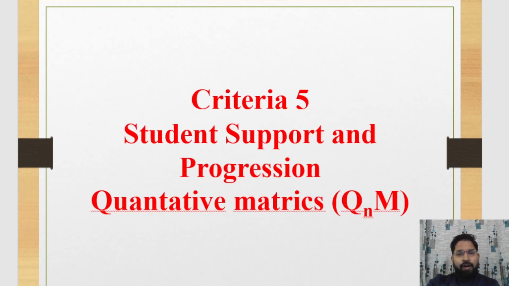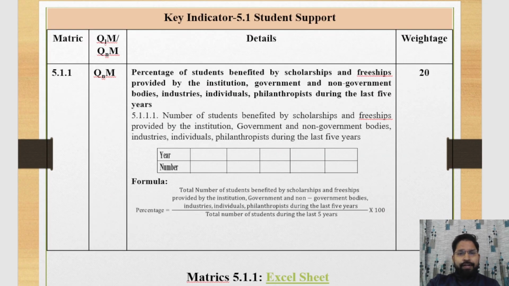Now we discuss the quantitative matrix. There are 8 quantitative matrix. The first matrix is 5.1.1. This one is a quantitative matrix. The weightage of this quantitative matrix is 20. In this matrix, we provide data of the percentage of students benefited by scholarships and freeships provided by the institution, government and non-government bodies, industries, and individual philanthropists during the last 5 years. Here we provide year-wise data of student support through scholarships and freeships during the last 5 years.